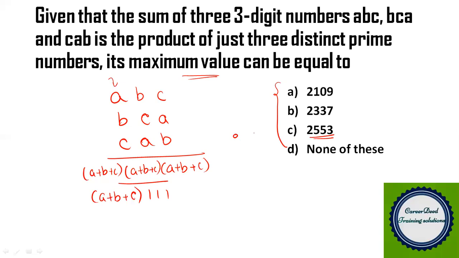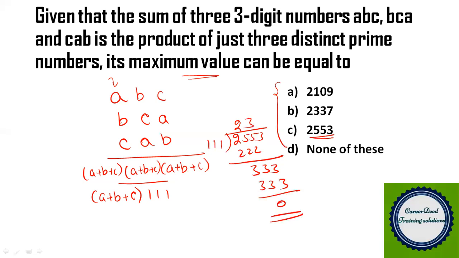2553 divided by 111: 2 times 111 is 222 and you have 33 left, and 3 times 111 is 333. So this 2553 is perfectly divisible by 111. So the answer for this question is 2553. If it is not divisible by 111, we have to go with the second greatest number, and if nothing is divisible by 111, you have to choose none of these. So the answer for this question is 2553. The answer is so simple, right? Now moving to question number 3.